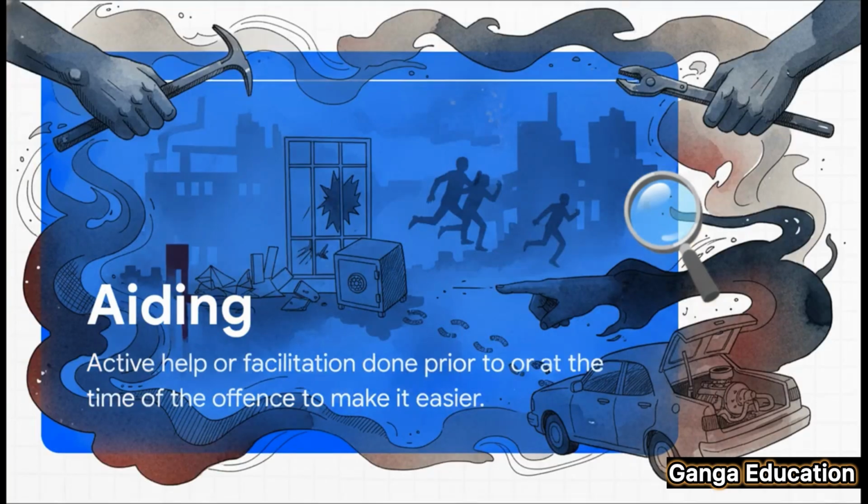And our third ingredient is aiding. This is pretty straightforward. It just means giving active help. For instance, if you give someone tools so they can commit a burglary, or if you drive the getaway car after a robbery, well, those are classic examples of aiding an offense.